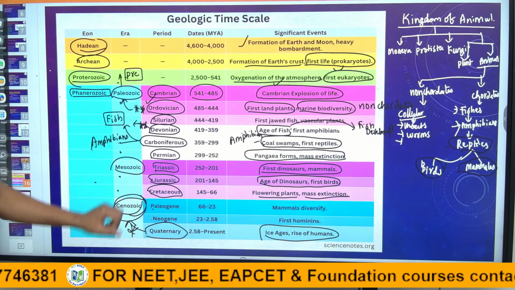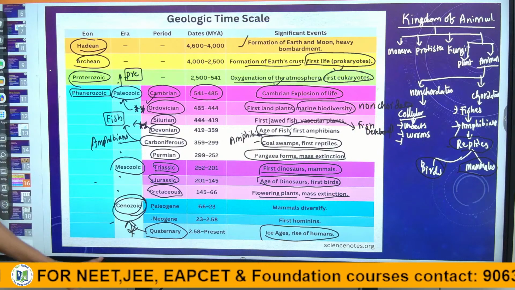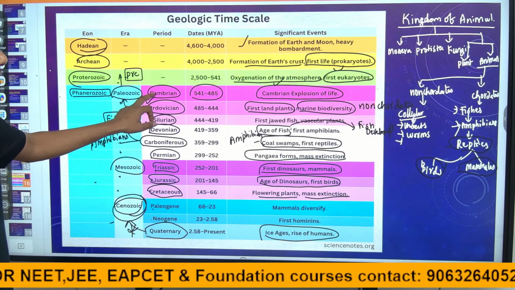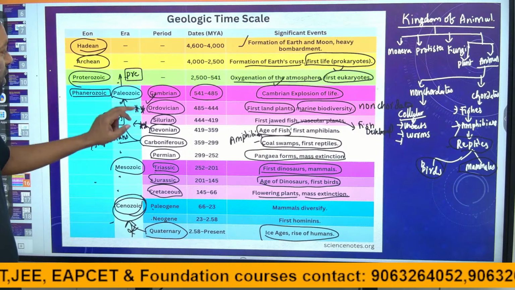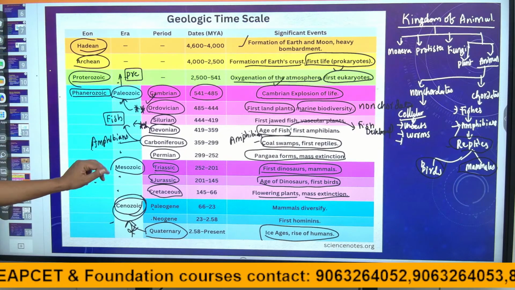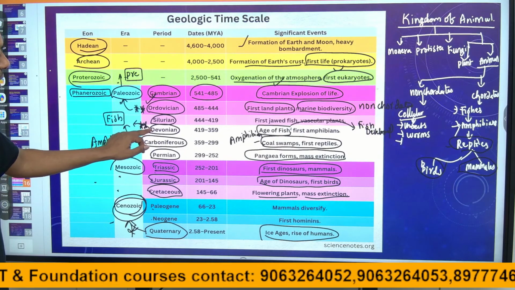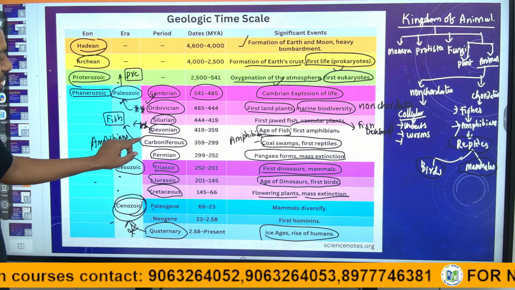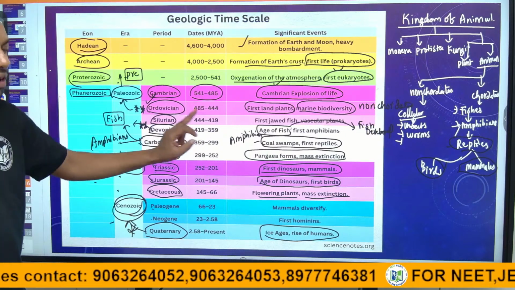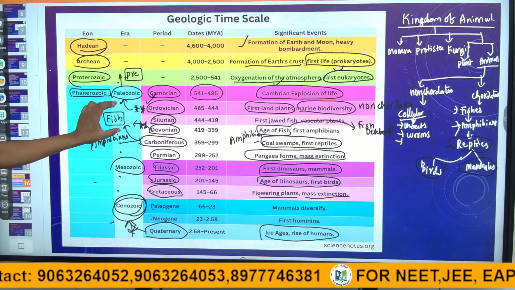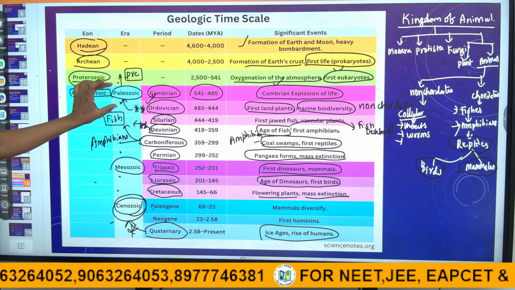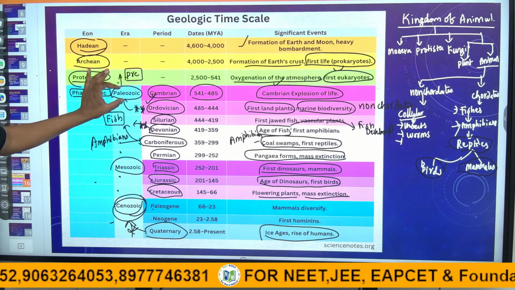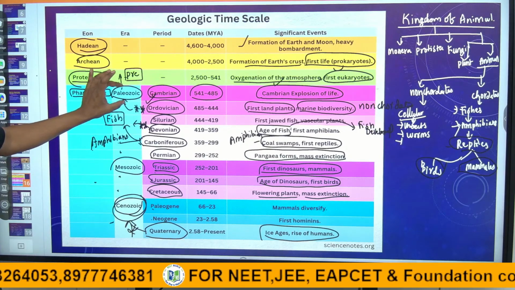Guys, in this slide the most important part is Cambrian: the first explosion of life in the Paleozoic. After that, Devonian is most important, the age of fish, and Carboniferous is most important, the age of amphibians. Together, Devonian and Carboniferous come under the Paleozoic era.